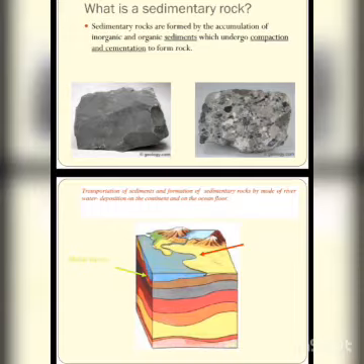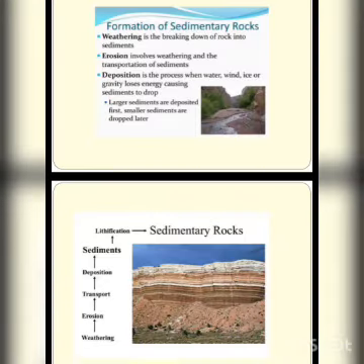You can see in the figure that the first process is weathering, second is erosion, third is transportation of sediment, then the deposition of sediments, and deposition of sediments one over the other means a layer of one rock over another. This process is known as the lithification process. And the rocks ultimately formed are the sedimentary rocks.